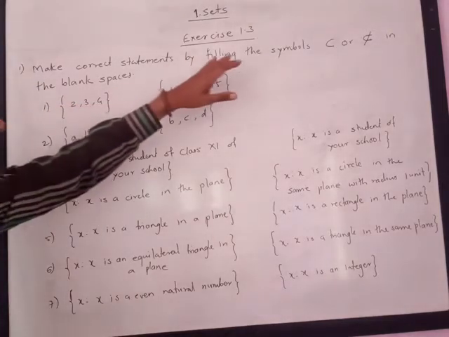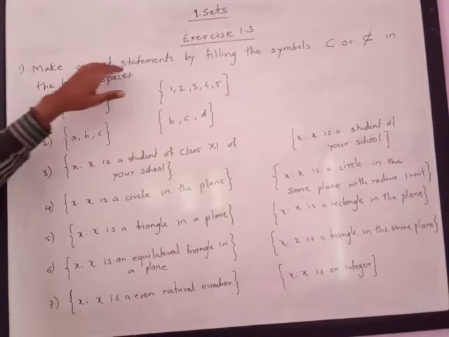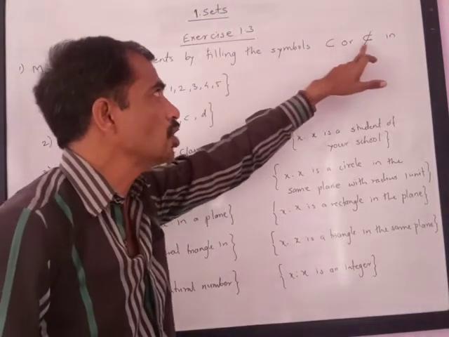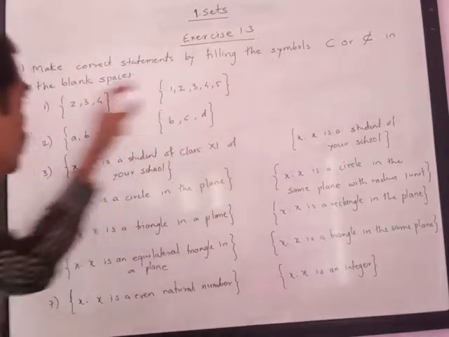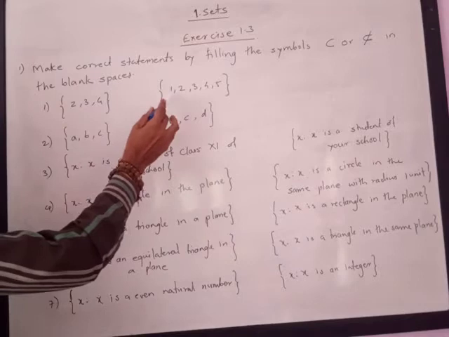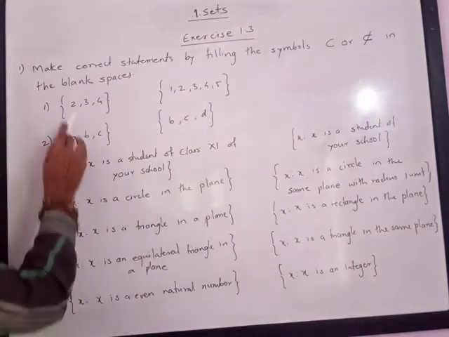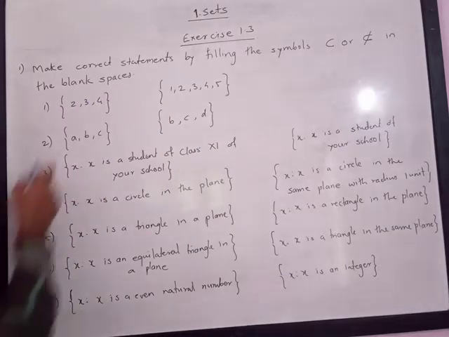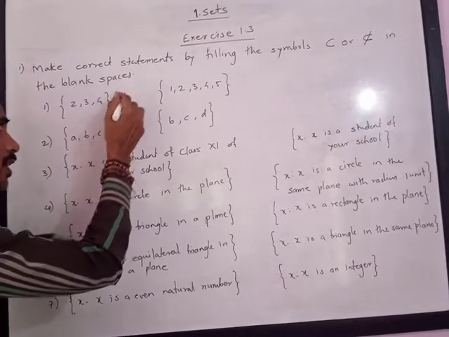In exercise 1.3, the first question is to make the correct statements by filling the symbols of subset or not a subset in the blank spaces. First is set {2, 3, 4} and set {1, 2, 3, 4}. Please note all the elements of the first set are in the second set, hence we can call the first set a subset of the second set.